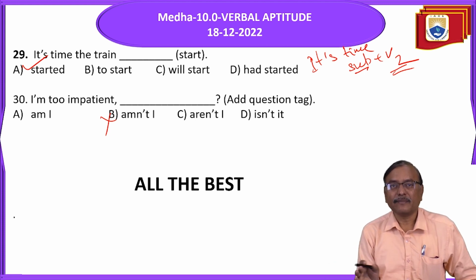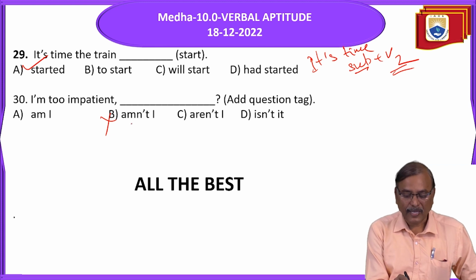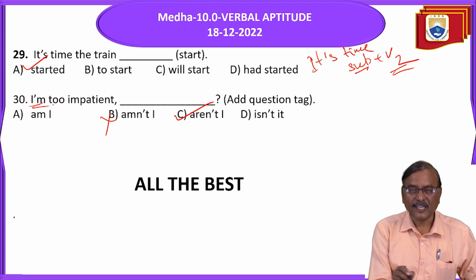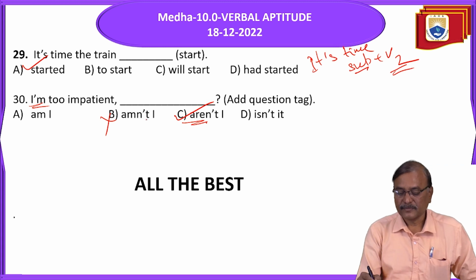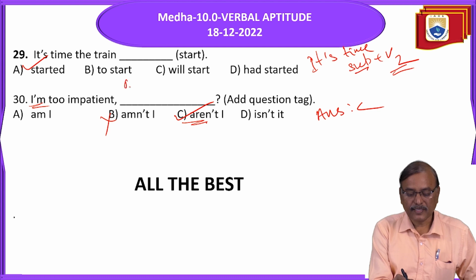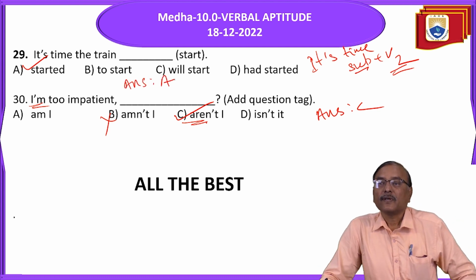Remember it. It came in many exams. So instead of "I'm in tie," go with "on tie." Though it is I, prefer this one, "on tie." Okay, answer is C here. In this one, answer is A.